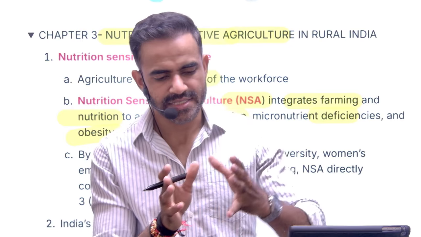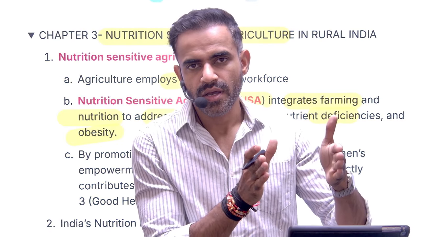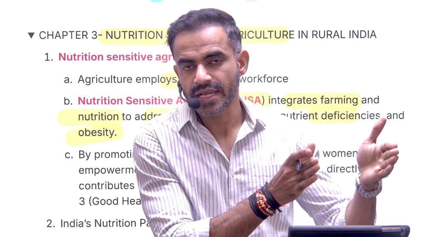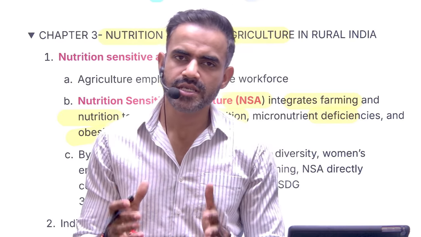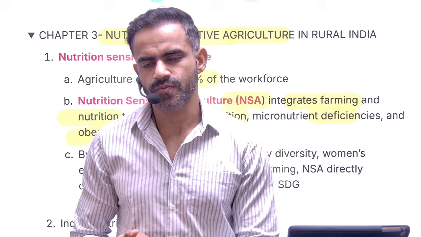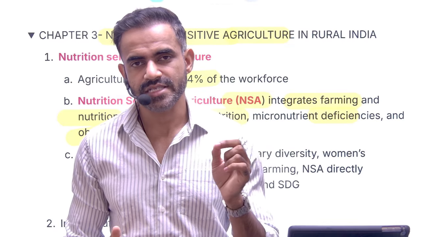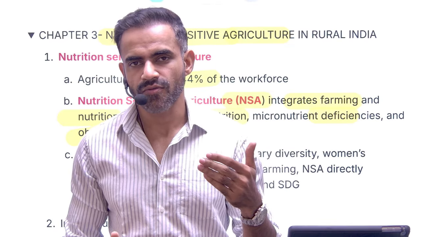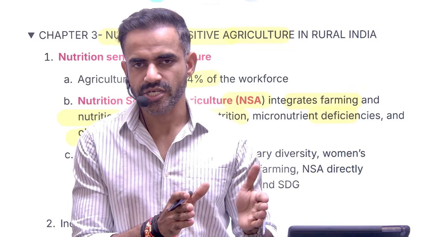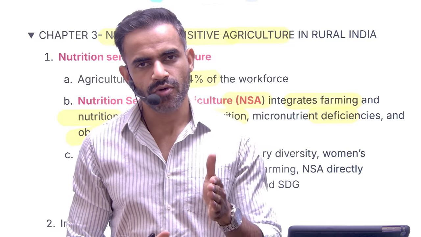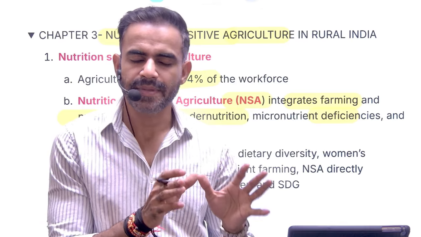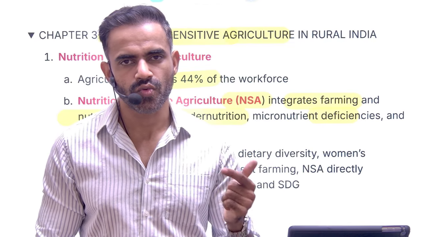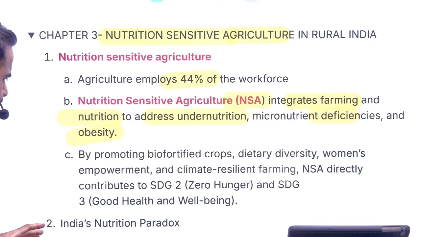In a very simple sense, the policy environment is more in favor of rice and wheat in comparison to other crops. However, in the last few years, the government is now focusing on other crops as well. For example, you can give the example of millets. You can give the example of pulses. This year's budget, that is the 2025 budget, focused on Atmanirbharta in pulses. Three types of pulses are being focused on. Number one is tur, urad, and masoor. Okay, so these are important points.